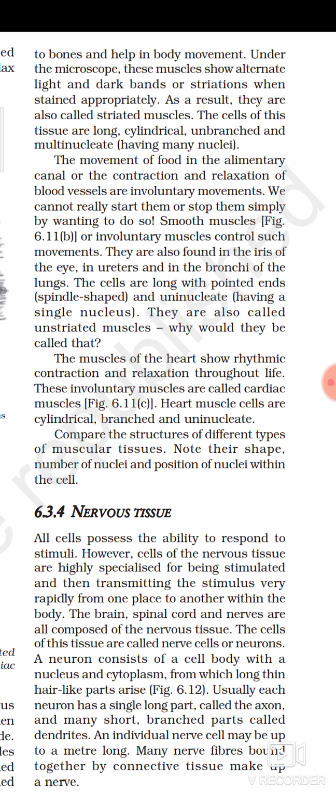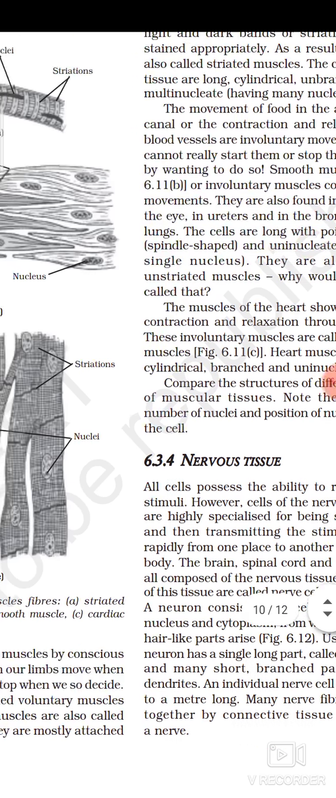Heart muscle cells are cylindrical. The various features of the heart muscles are that they are cylindrical in shape, branched, and uninucleated. As heart muscles are involuntary muscles, they have one nucleus. That's why they are uninucleate. Compare the structure of different types of muscular tissue. Note their shape, number of nuclei, and position of nuclei within the cells.